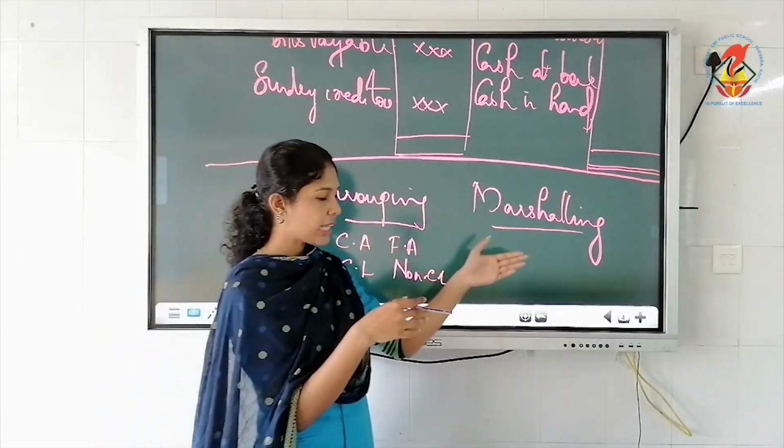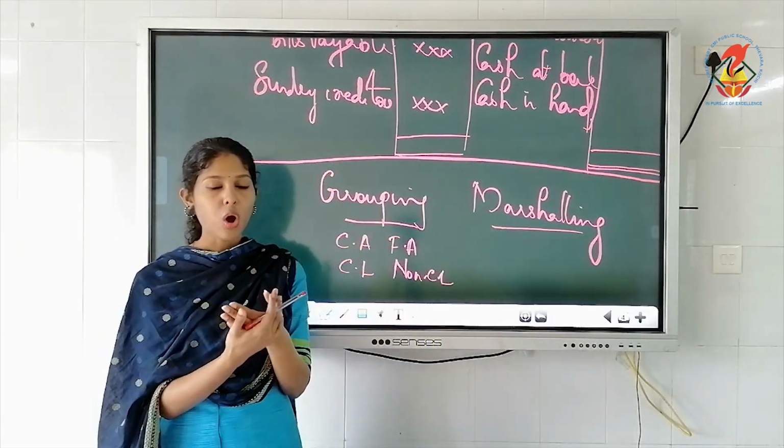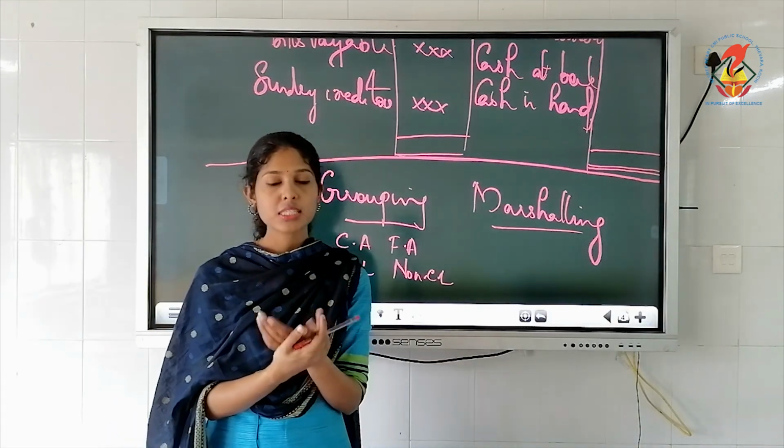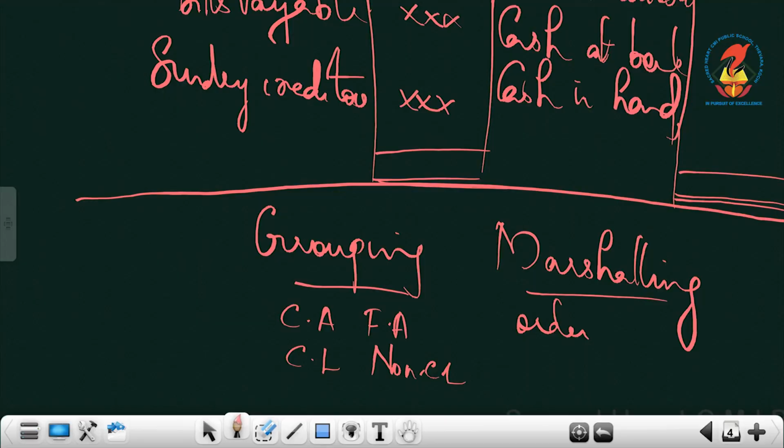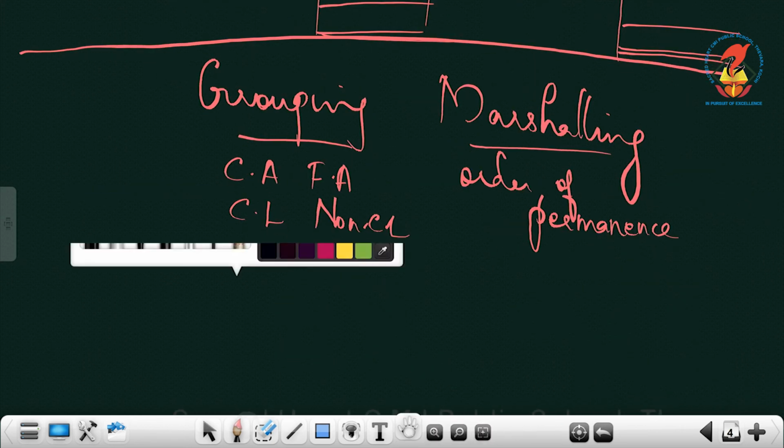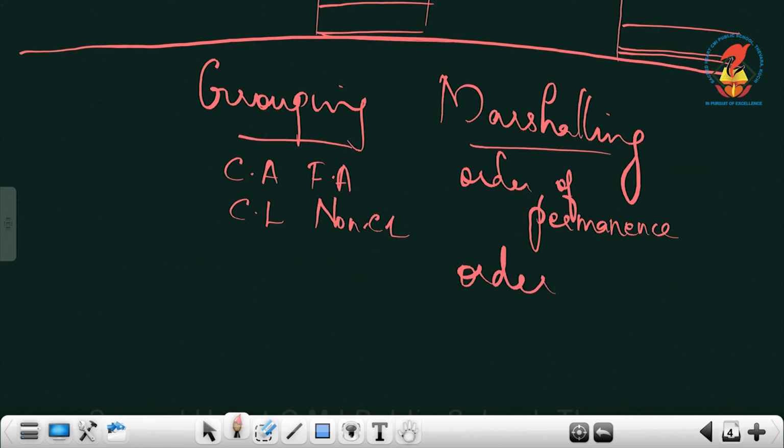Okay. Then marshalling means arrangement of assets and liabilities in a particular order. You have to either follow the order of permanence. Permanence spelling is this, just copy this. Permanence and the order of liquidity. Okay, you have to follow either of these two orders.